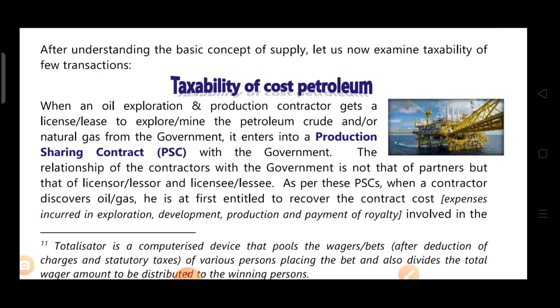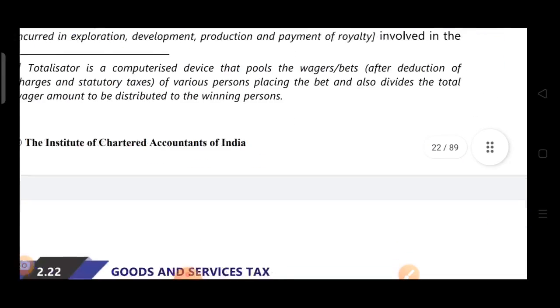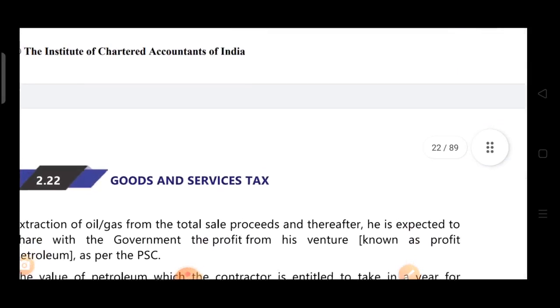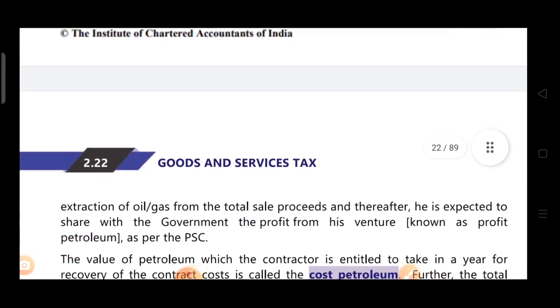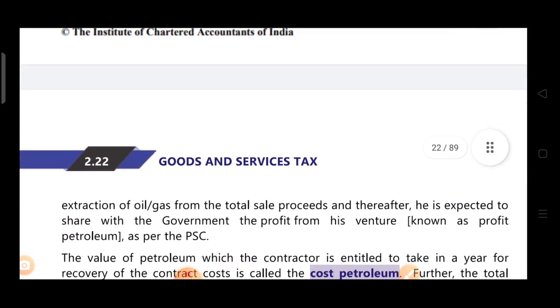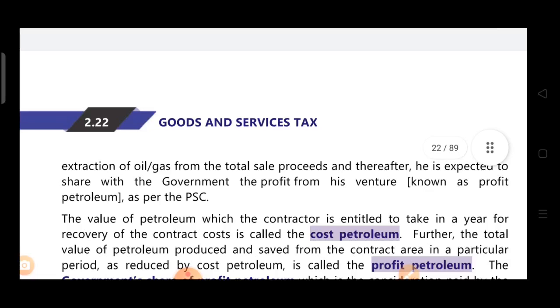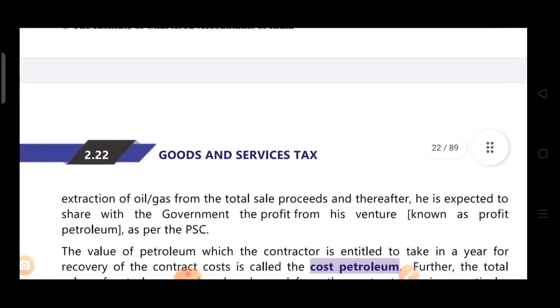Contract cost means expenses incurred in exploration, development, production and payment of royalty involved in the contract, recovered out of the total sale proceeds of oil or gas. Thereafter he is expected to share with the government the profit from his venture, that is known as profit petroleum as per PSC.